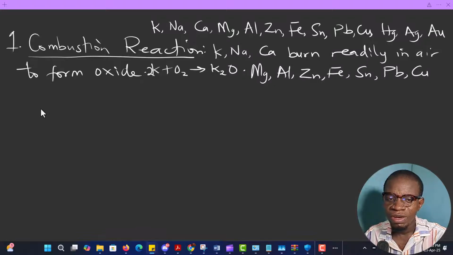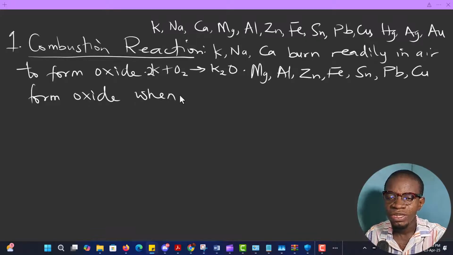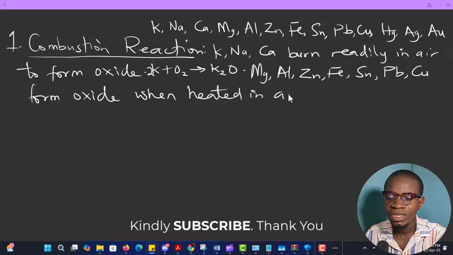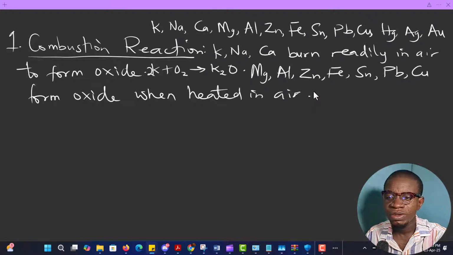They only form oxide when heated. If you do not heat them, they can't form oxide. I hope you're taking down what I'm writing. Just take it down, because the more you write, the more you understand.